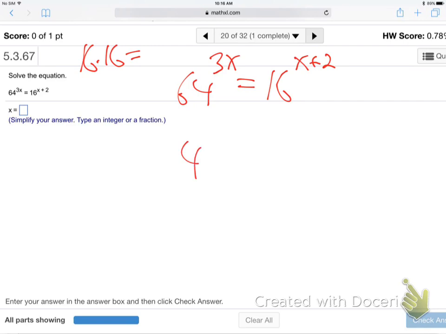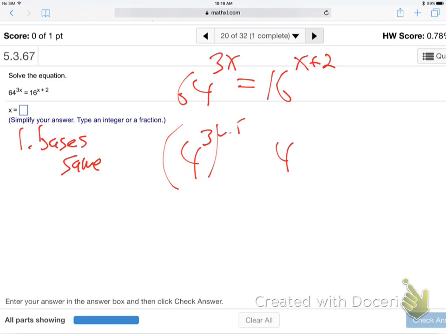So this is going to be 4 to some power. This is going to be 4 to some power. Use your calculator. Find out how many. You can use the power button or just 4 times 4 times 4. Just count them as you go. Step 1, base is the same. So 64, it's third power. Yeah, we did it a couple times. But there's also the other 3x that's out there. And the other side is 4 squared. We good so far to there? So that makes sense. I made the 64 4 to the third, the 16 4 squared.